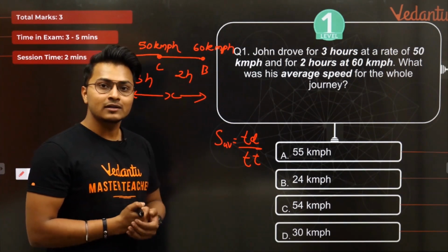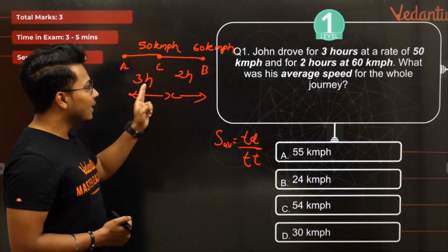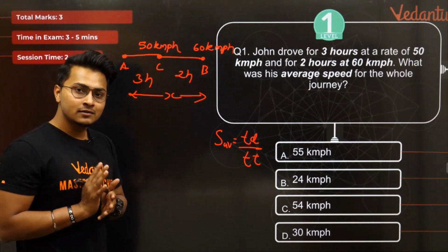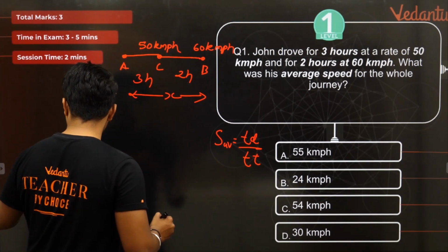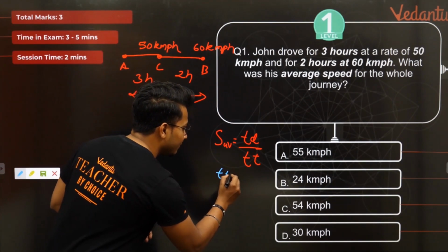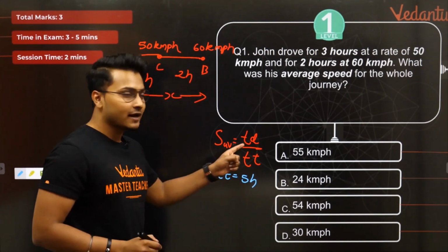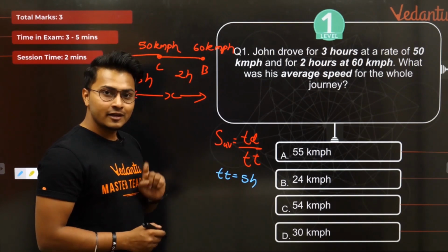Then comes the question: what is the total time taken? Total time taken, we know, is 3 hours plus 2 hours, which is 5 hours. We know that. So in this scenario, if we write it down, the total time taken is equal to 5 hours. We need to find out the total distance to find out the average speed.